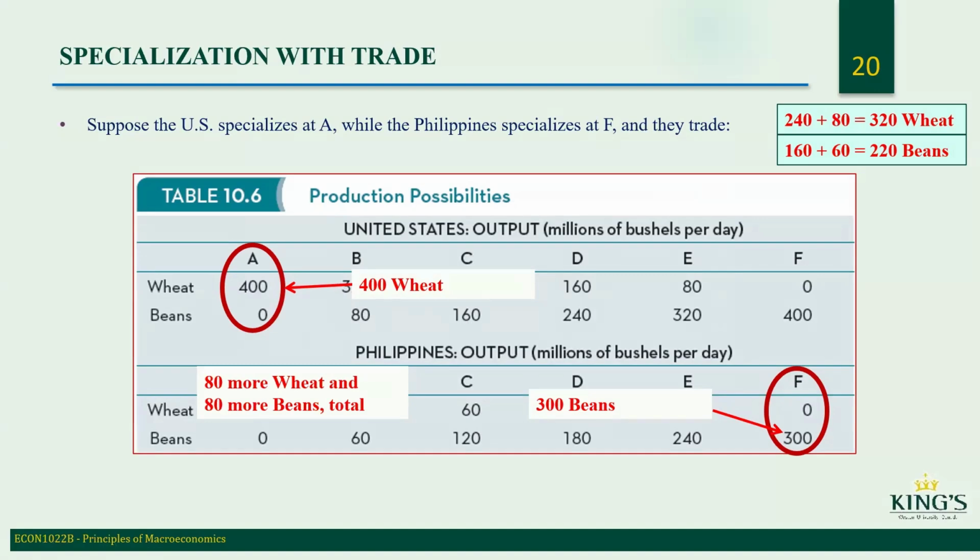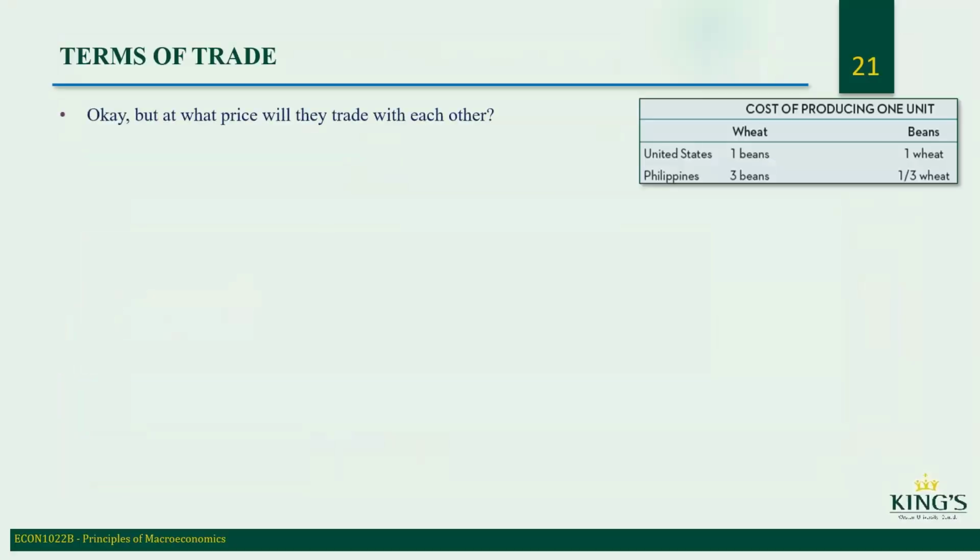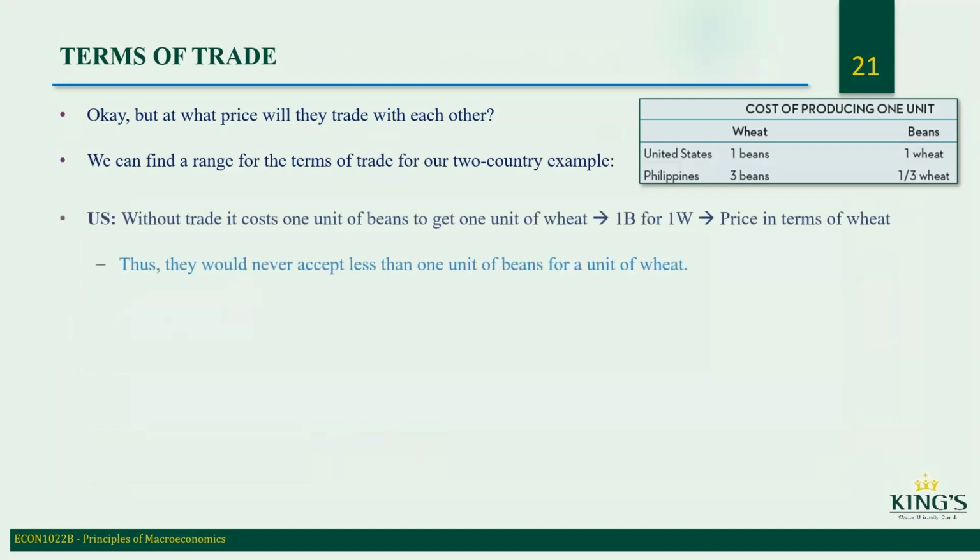So as you can see here, if they specialize in trade, it's more efficient because they produce more wheat and more beans. So they can produce more of each if they both specialize in what they're best at. Okay, but what price can they trade at with each other? We can find a range for the terms of trade for the two country example.